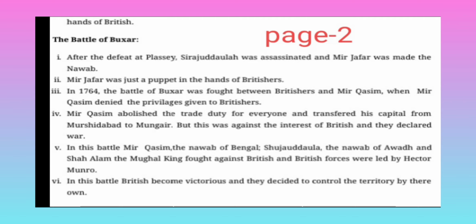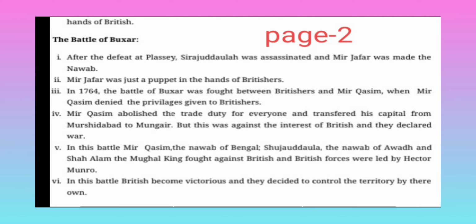In this war, Mir Qasim, the Nawab of Bengal, took the help of two other rulers: the Mughal emperor Shah Alam II and Shujauddaulah, the Nawab of Awadh. The Nawab of Awadh and Shah Alam, the Mughal king, fought against the British, and the British forces were led by Hector Munro.